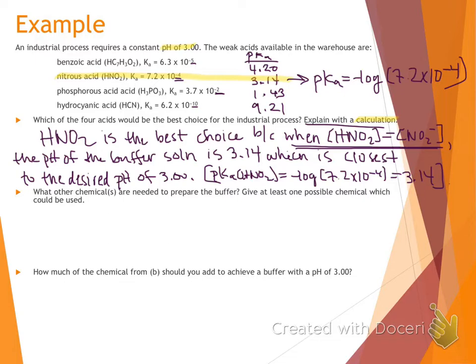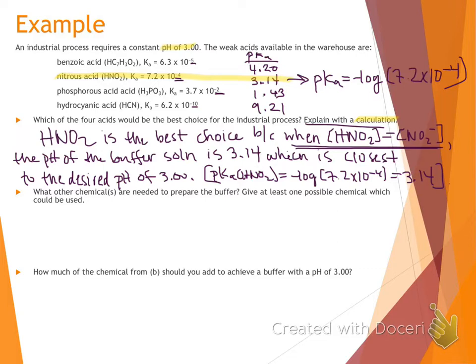Looking at part B here, we need more than just our weak acid to make the buffer. We want to give at least one possible chemical that could be used here. Well, buffers, what are they made out of again? Buffers are made out of a weak acid and its salt. So we need a salt that contains the conjugate base of our nitrous acid.